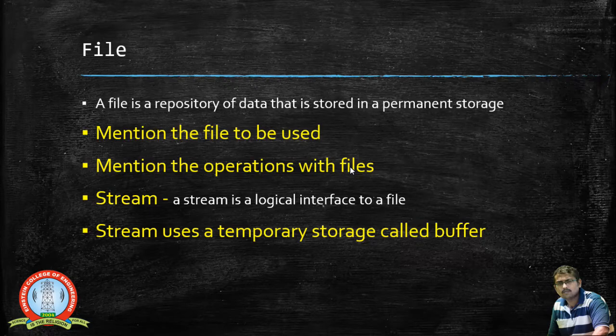When we try to save the same file name, the file will be overwritten if it is of the same type. When we use files in C programming, the very first thing we need to do is mention the file to be used, and mention the operations we are going to perform with these files.